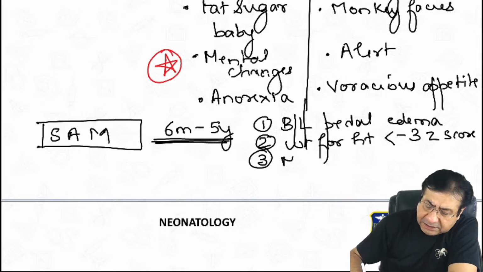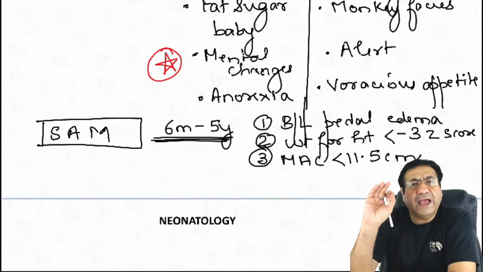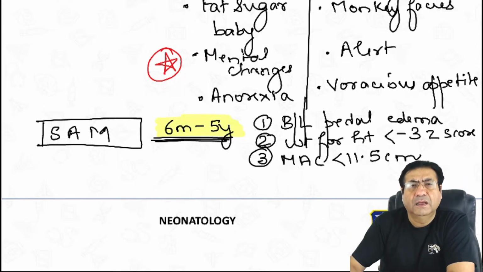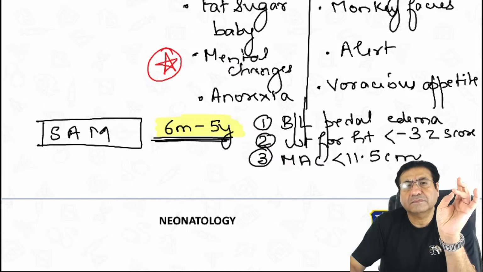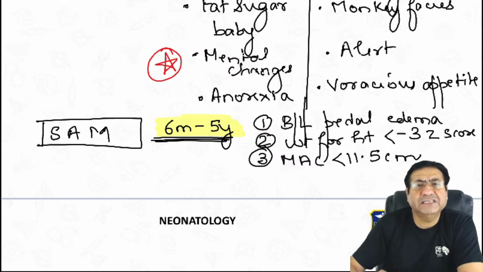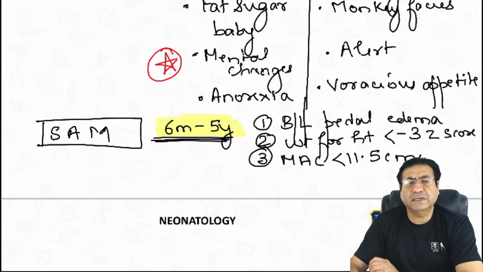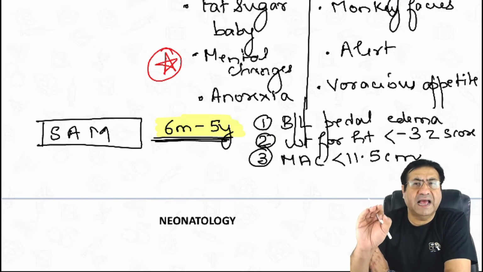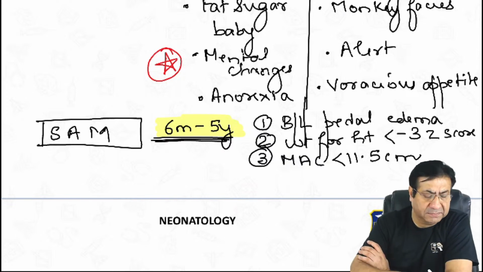And third is the mid-arm circumference of the child, which is less than 11.5 centimeters, which is again an indicator of severe malnutrition. So any child between 6 months and 5 years of age who has any one of these three criteria present, bilateral pedal edema, weight for height less than -3 Z score, or mid-arm circumference less than 11.5 centimeters, has severe acute malnutrition. Very important topic again for your exams.